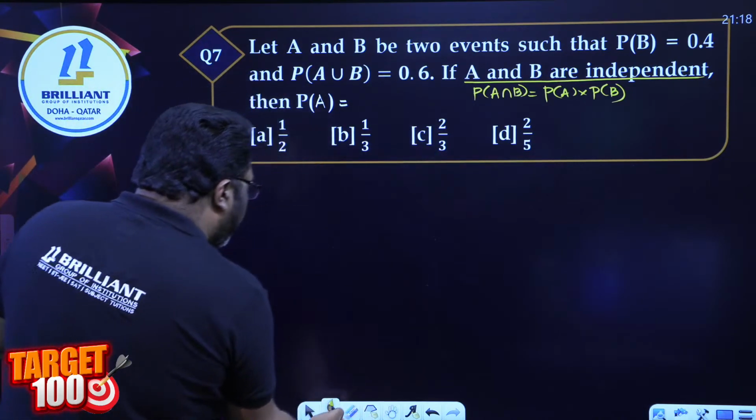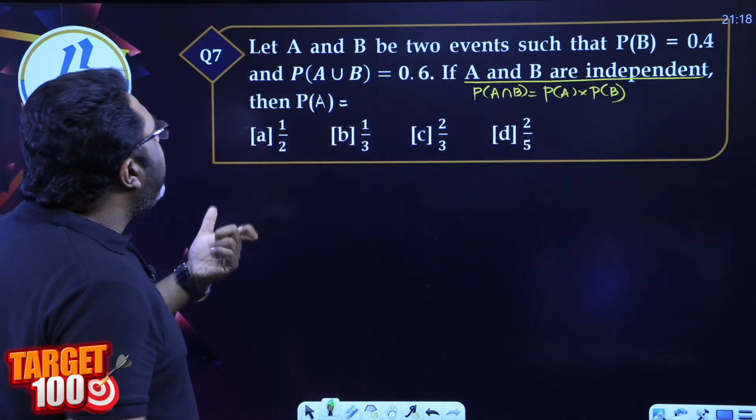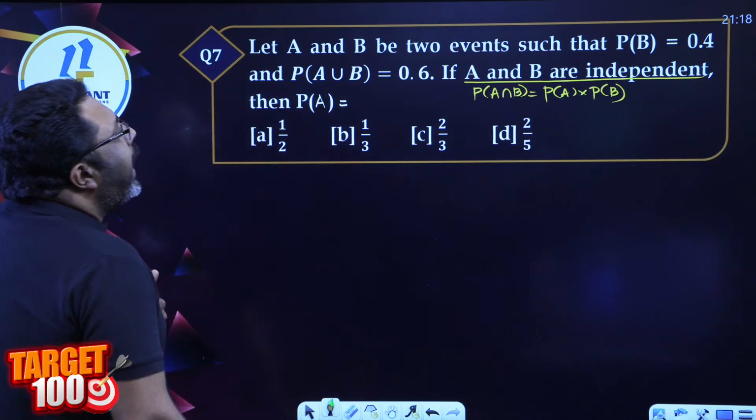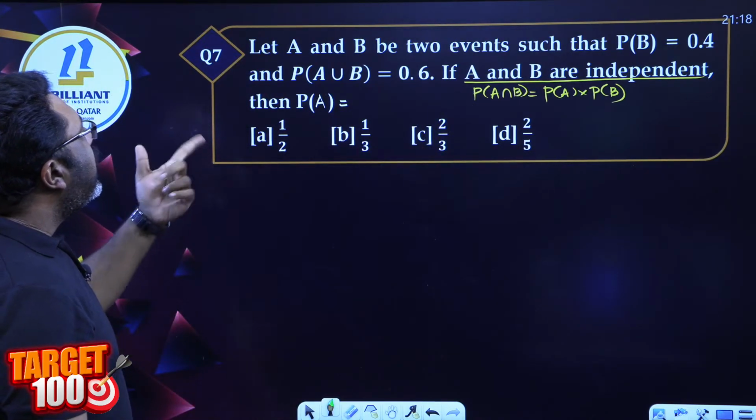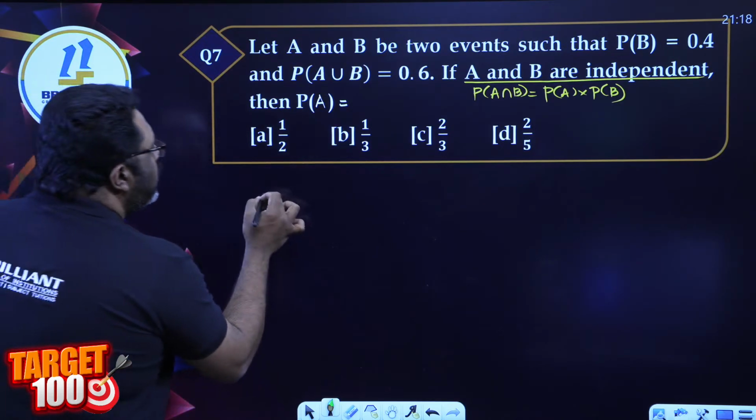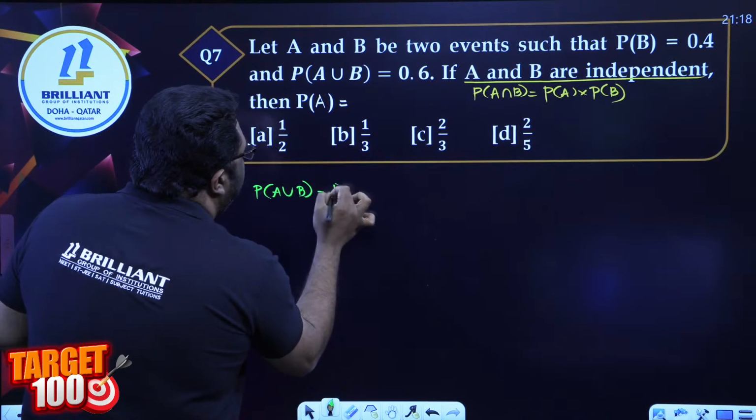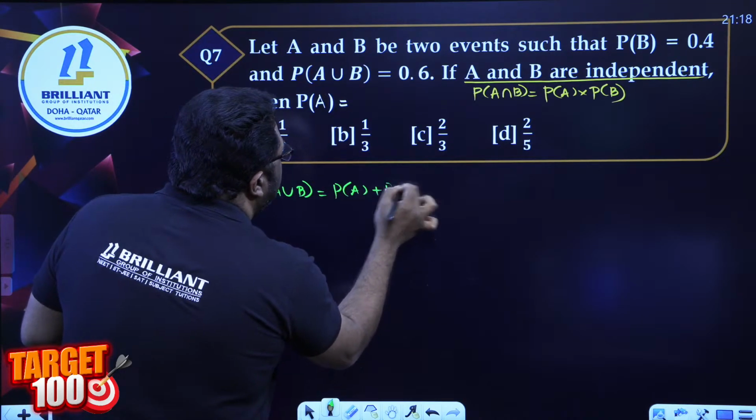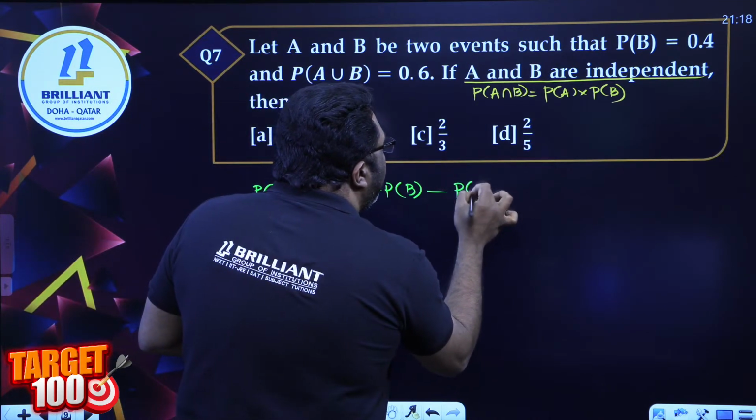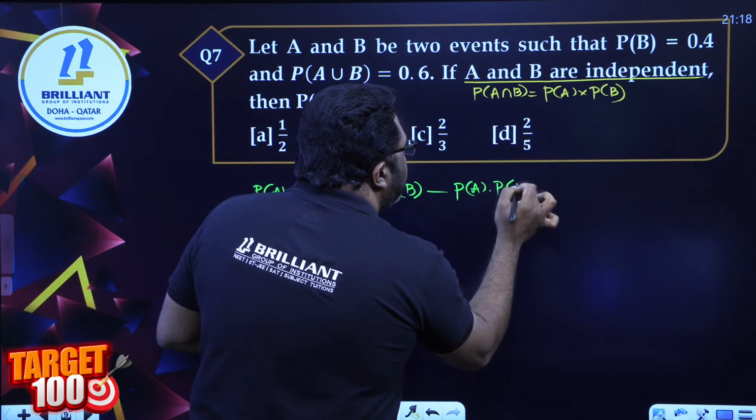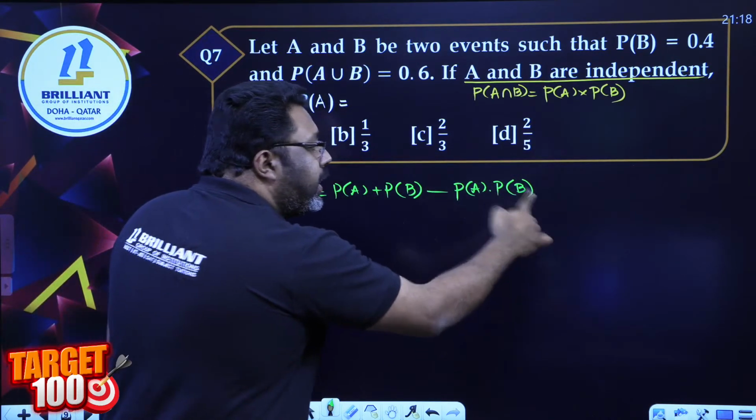So we have to find P of A here, my dear students. I have P of B, I have P of A union B, and I have P of A intersection B as P of A into P of B. I'm supposed to find P of A here. So P of A union B, formula, all of you: it's P of A plus P of B minus P of A intersection B, which is P of A into P of B.